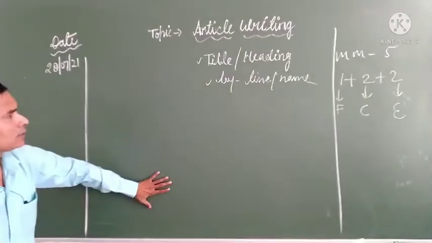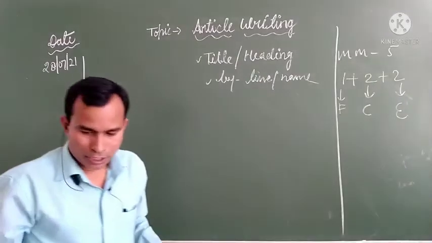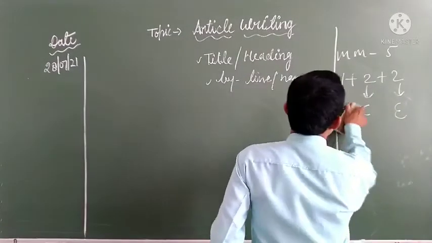This is your page. Just a minute, I'm going to remove it.